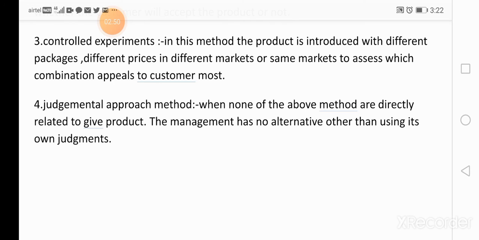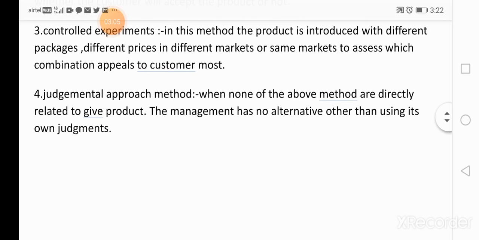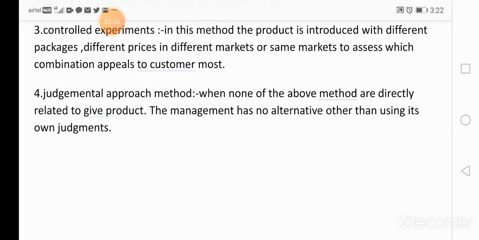When none of the methods are directly related to the given product, the management has no alternative other than using its own judgment. In the judgmental approach method, the decision on production or demand depends upon the management of the organization. Depending upon their own judgment they take the decision. So that is called the judgmental approach method.